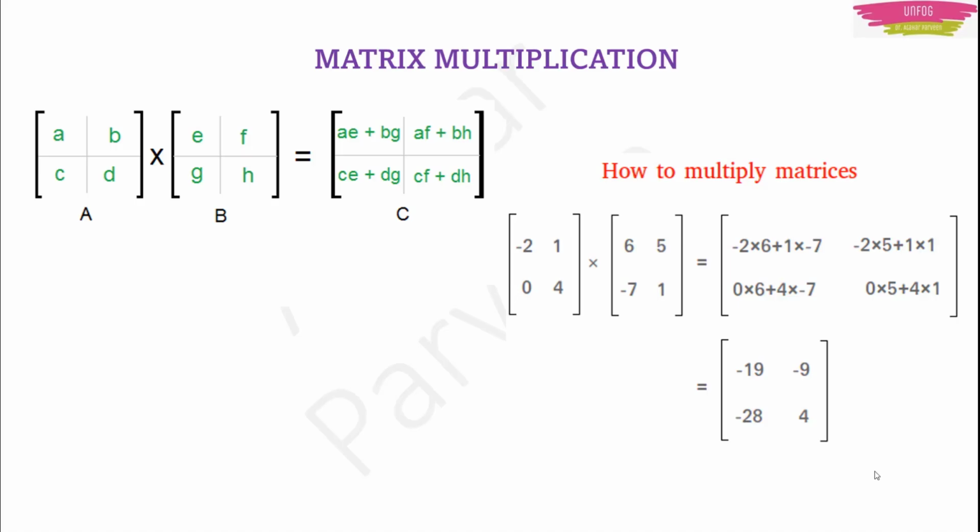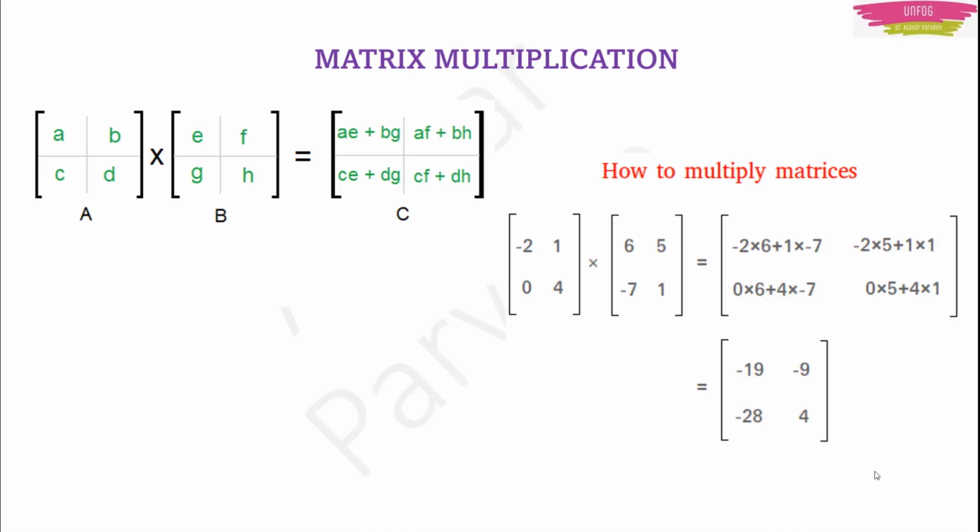What you are doing here is you are taking a number from the first column and first row, and then you are multiplying with the first column and first row of the second matrix. Then again you are also multiplying this 1 with minus 7, and then you are adding that minus 2 into 6 plus 1 into minus 7. Okay, so this is how you multiply matrices.